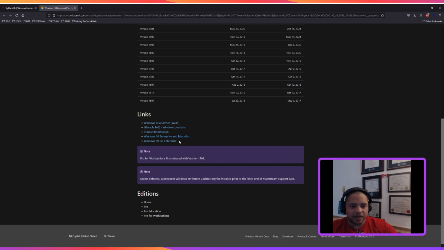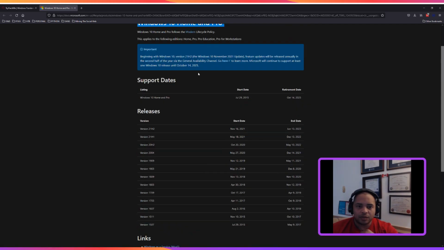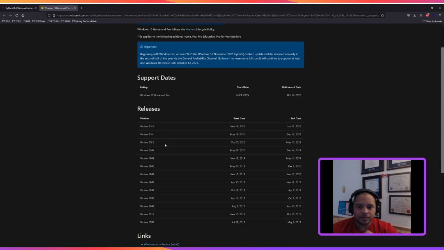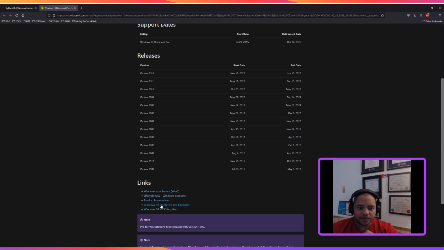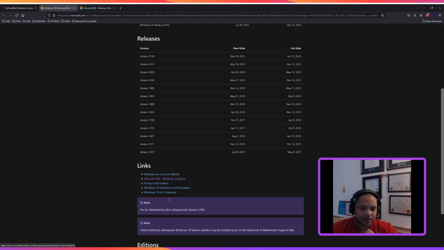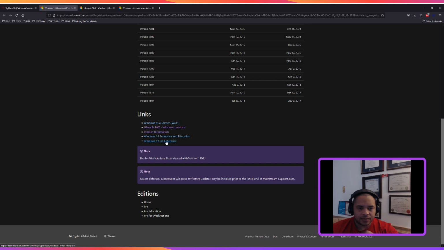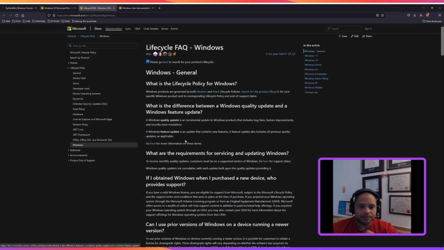See if we can find the difference on what encryption they use. So these are different versions. I see life cycle facts. Let's find out about that. Product information. We'll go with those two for now.